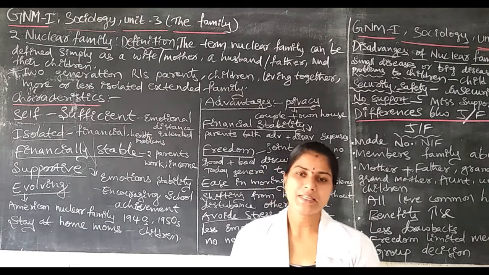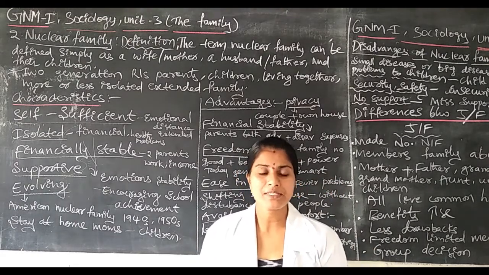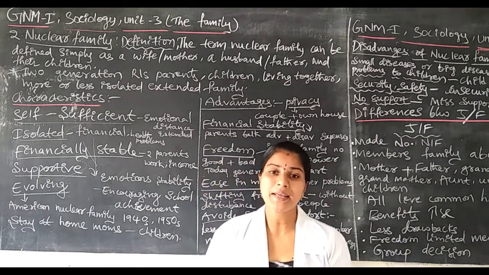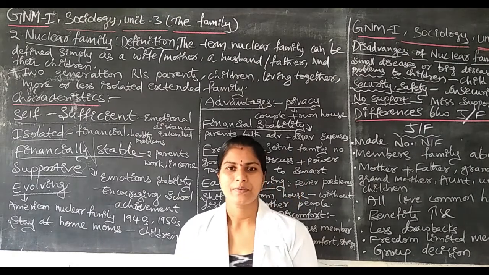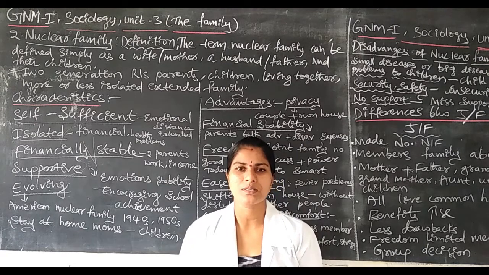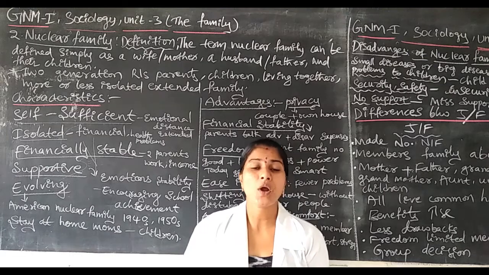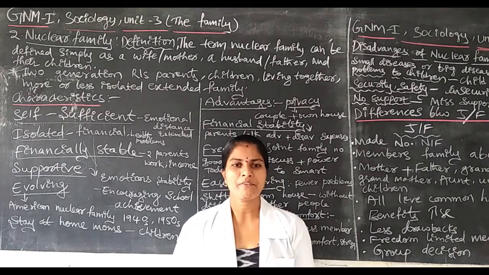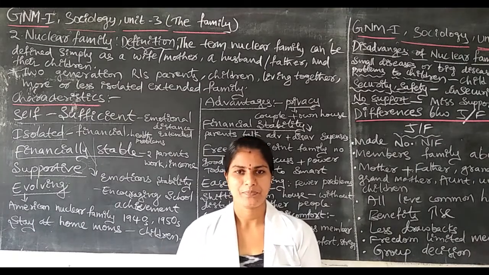Along with that, they also have some type of burdens: how to lead our life, how to improve our income source. But they enjoy their life when they maintain a nuclear family. Why? Because they have privacy.